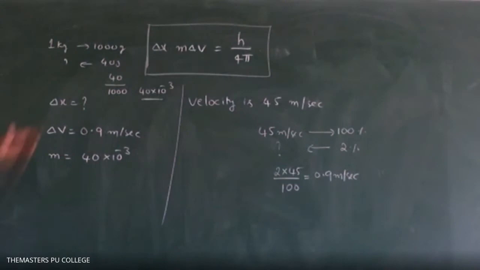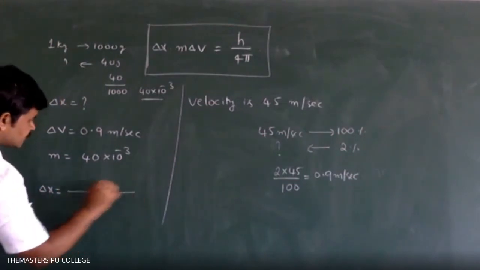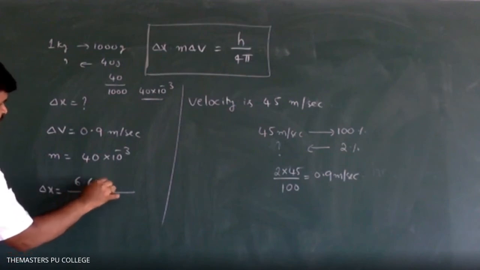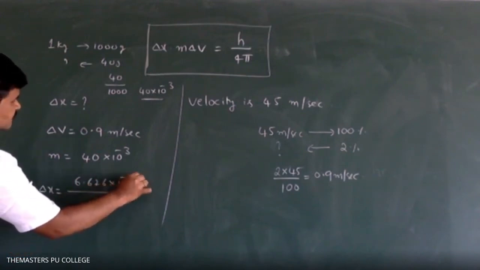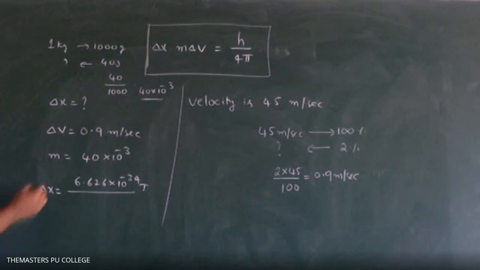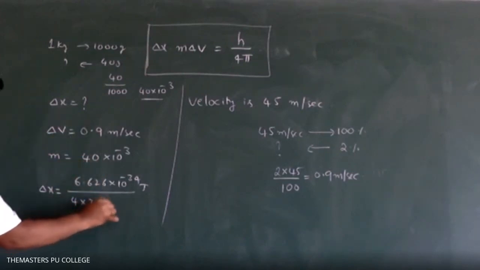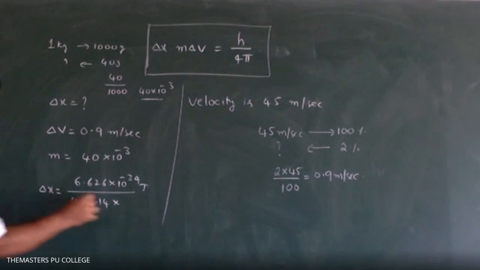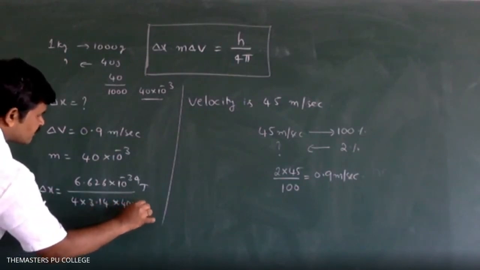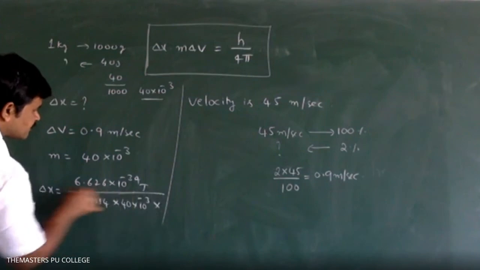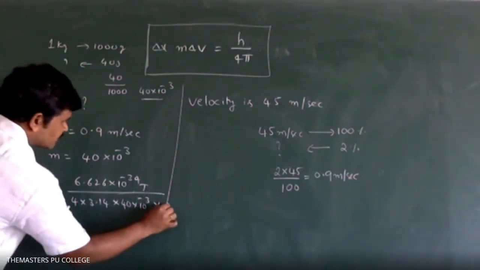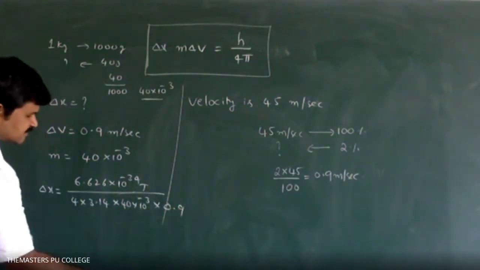Now substitute in the formula. Delta x is equal to 6.626 into 10 power minus 34 joules divided by 4 pi. Pi value 3.14. Next, mass 40 into 10 power minus 3 into what is the velocity? 0.9. Please calculate this.